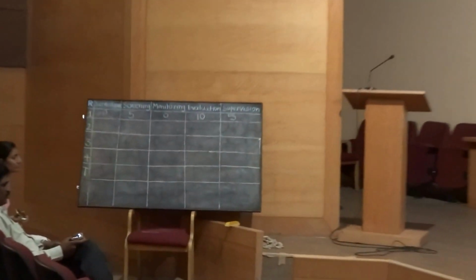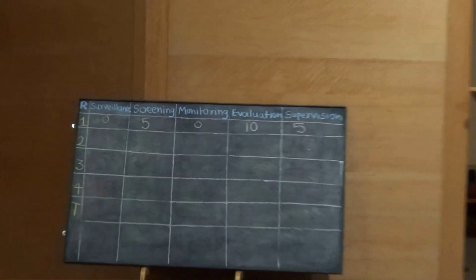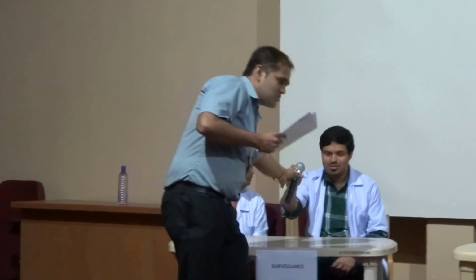So we have finished the first sub round. Now the next sub round. Again, I will start from the surveillance team. Please give me the mic. Surveillance team ready? Your question is, under which government program free and cashless services including transport are provided to pregnant women and newborn baby? Janani Suraksha Yojana. This is the wrong answer. Question goes to the screening team.